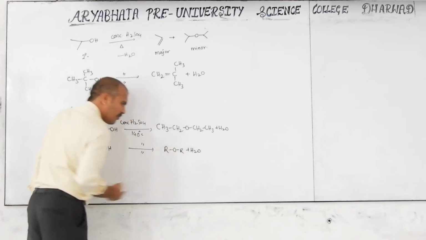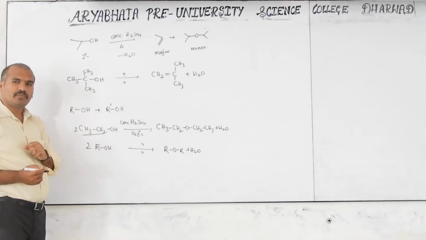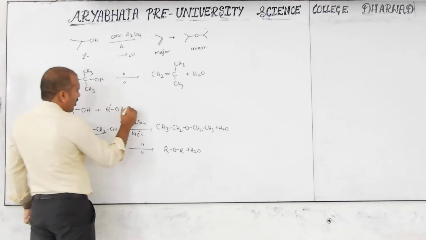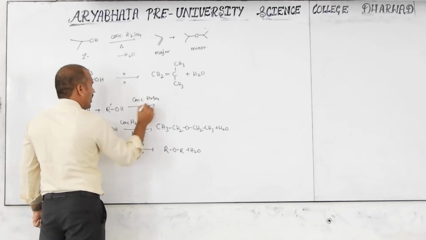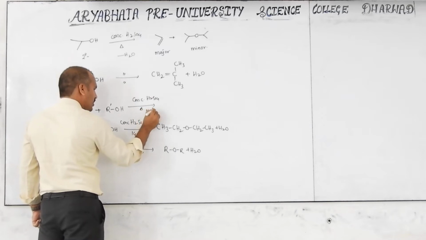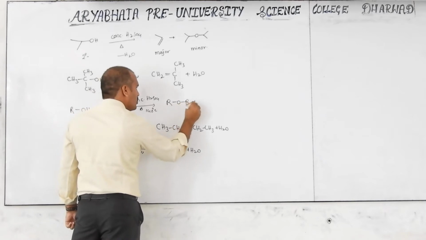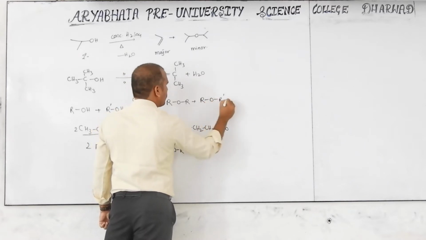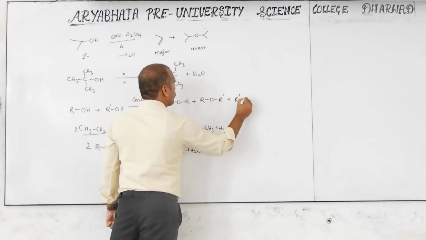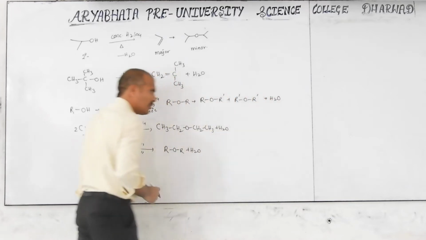a water molecule. Now I am taking different alcohols. When you take different alcohols in the presence of this condition, concentrated H2SO4 and heat, nearly 140 degrees Celsius, then we will get ROR also possible, R'OR' also possible, along with the water molecule eliminated.